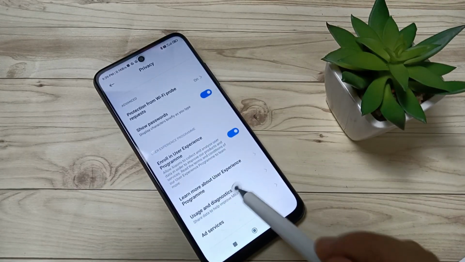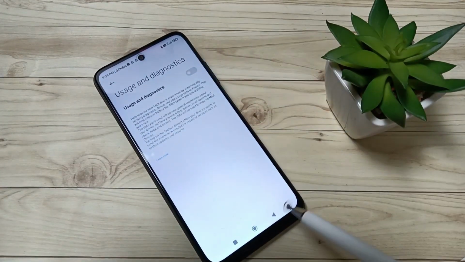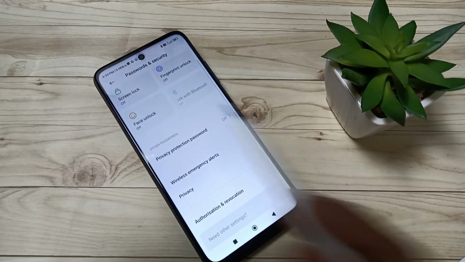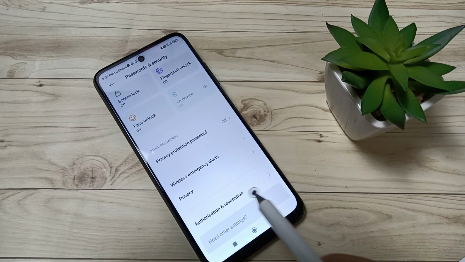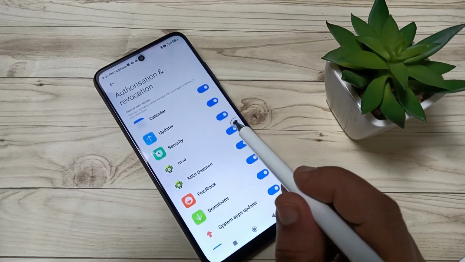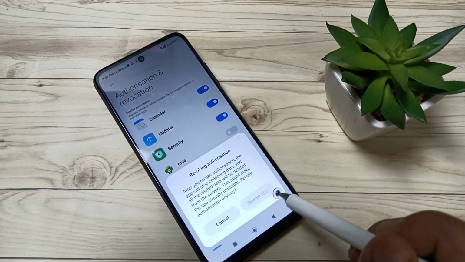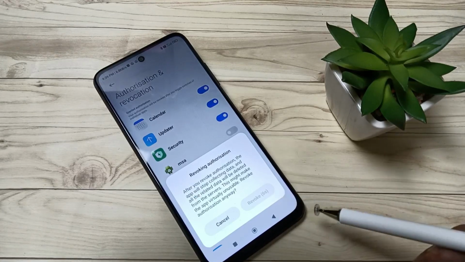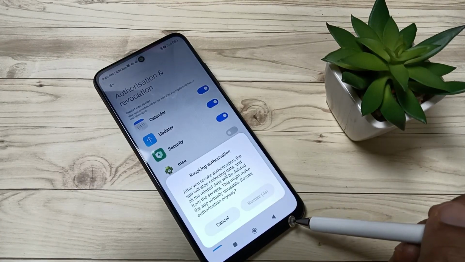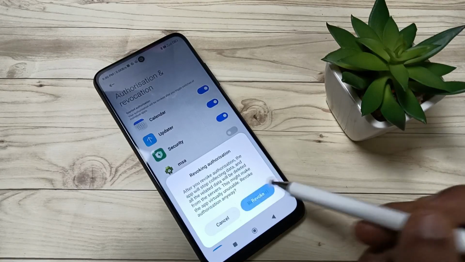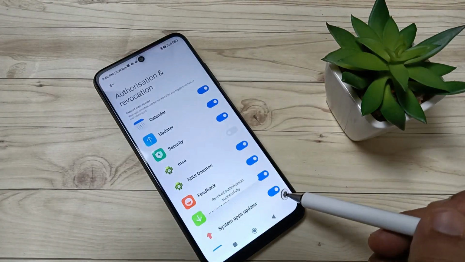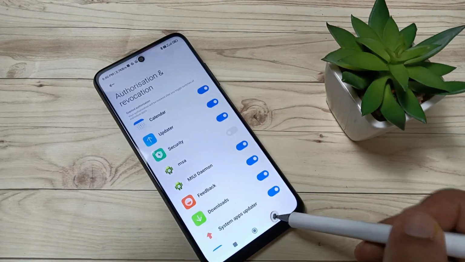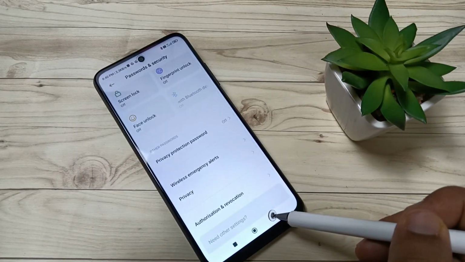usage and diagnosis, turn off this one, go back under password and security, tap on authorization and revocation, just turn off this MSA, just wait for few seconds. Tap on revoke. Okay, so in this way you can fix that ad problems in this device.